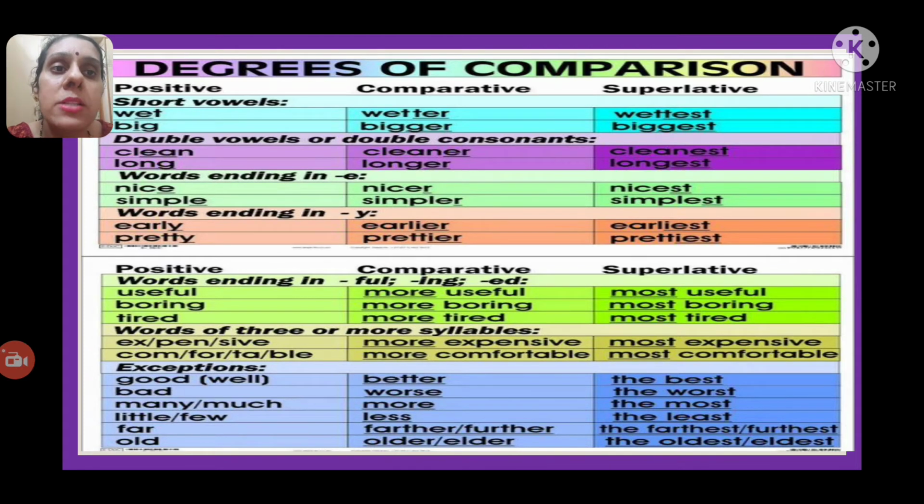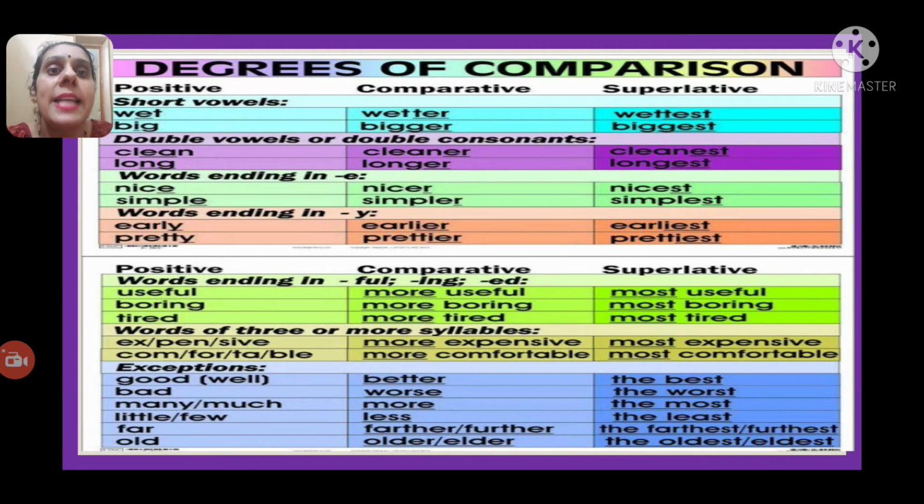Next, double vowels or double consonants. If you have double vowels or double consonants in the positive degree, then you will add the suffix er in the comparative degree and the suffix est in the superlative degree. See the first example: clean. You have double vowels, ea. Cleaner, cleanest. Long, here you have two consonants, ng. So you added the suffix er in the comparative degree and est in the superlative degree: longer, longest.